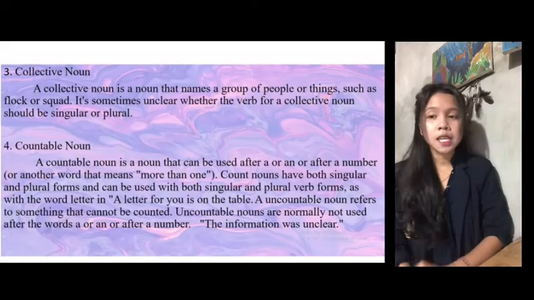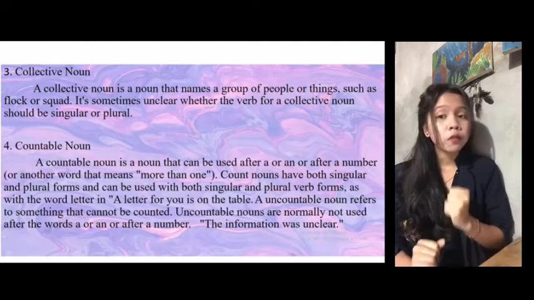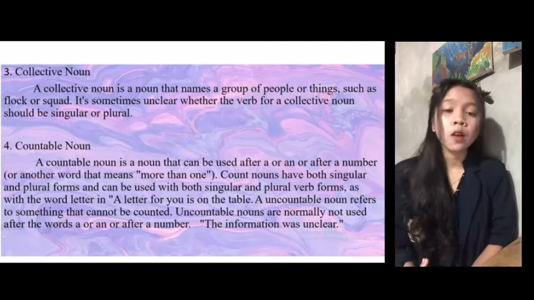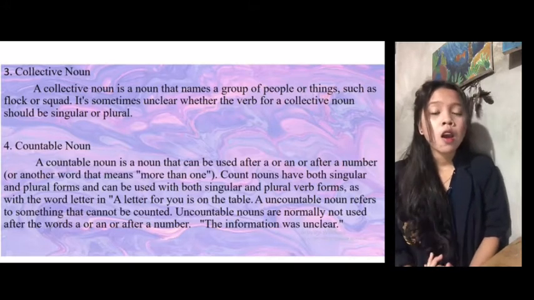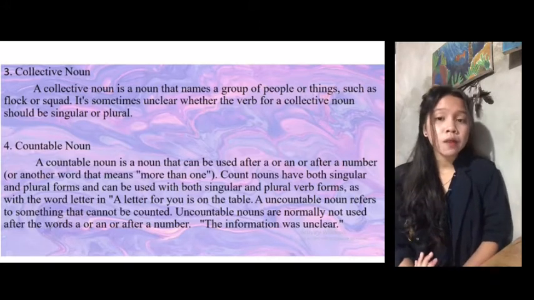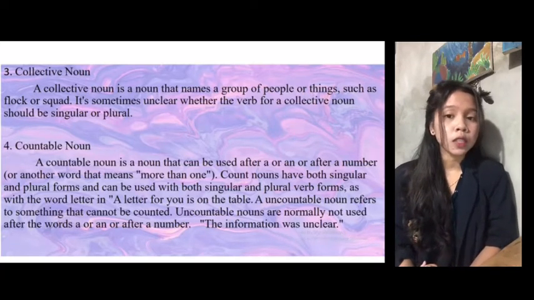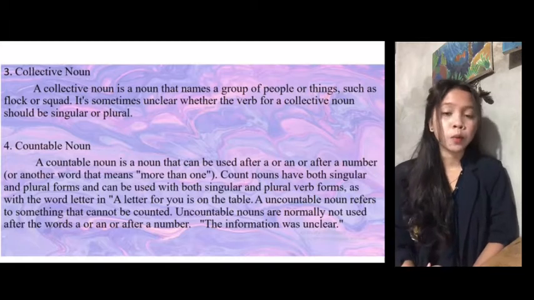Number three is collective noun. A collective noun is a noun that names a group of people or things, such as flock or squad. It is sometimes unclear whether the verb for a collective noun should be singular or plural.